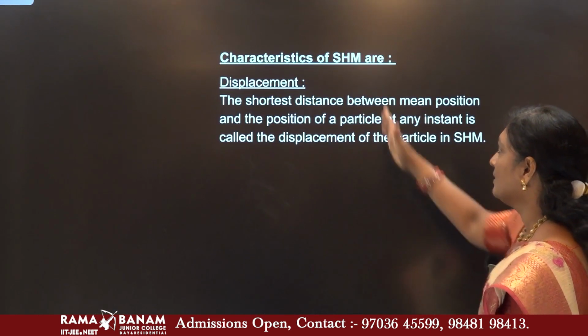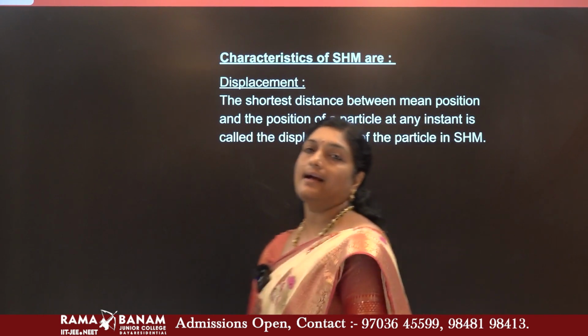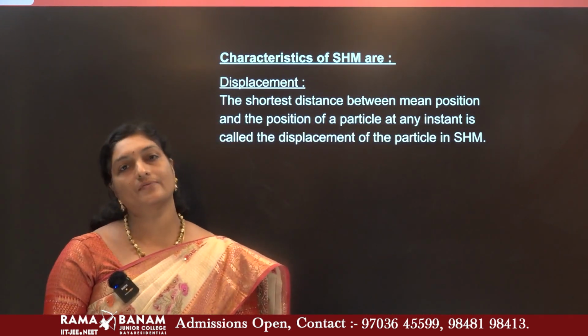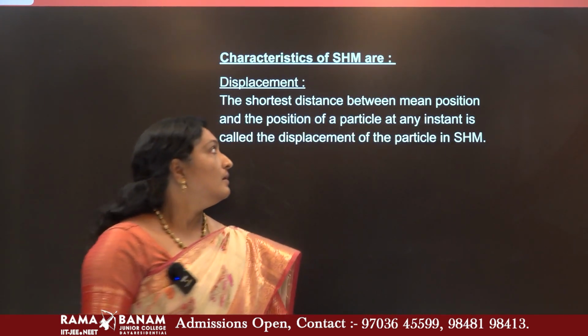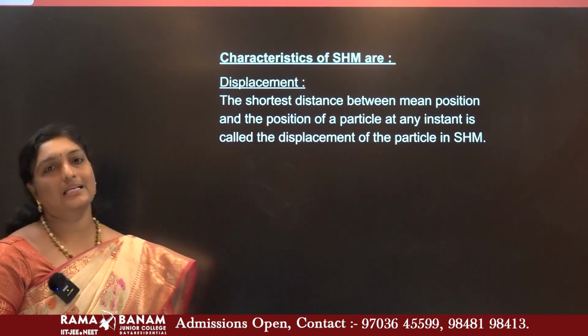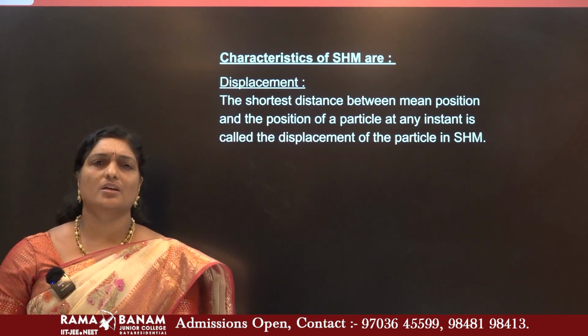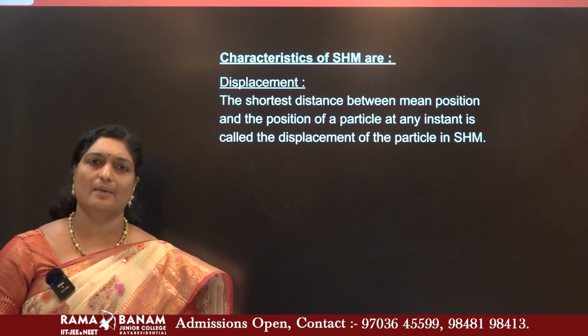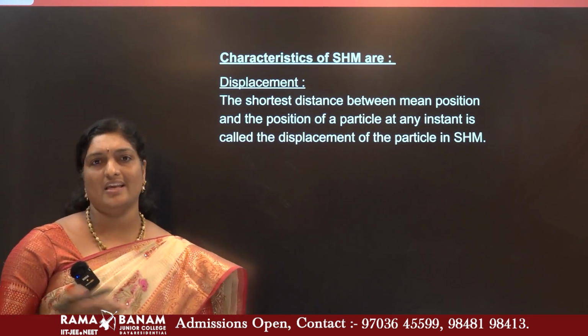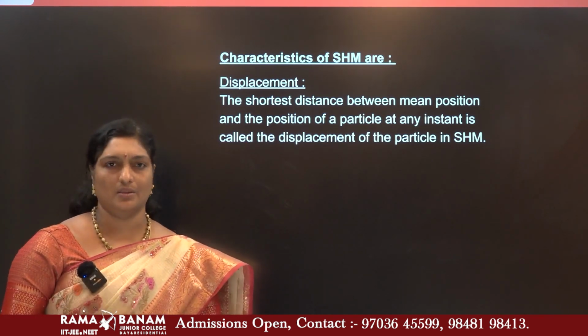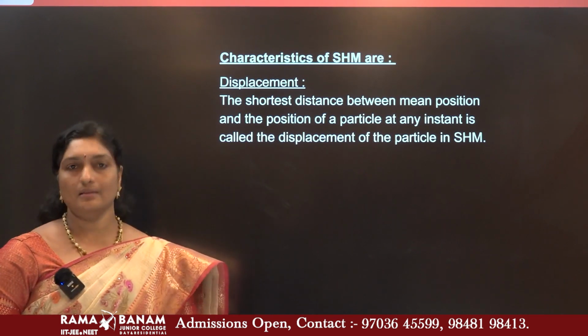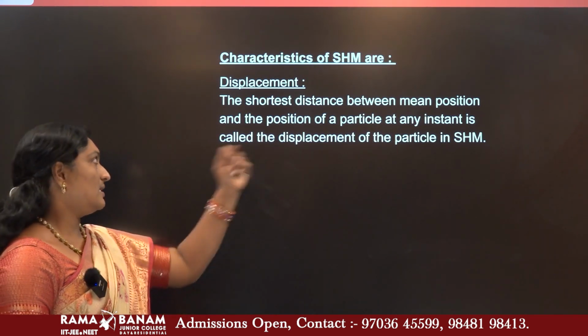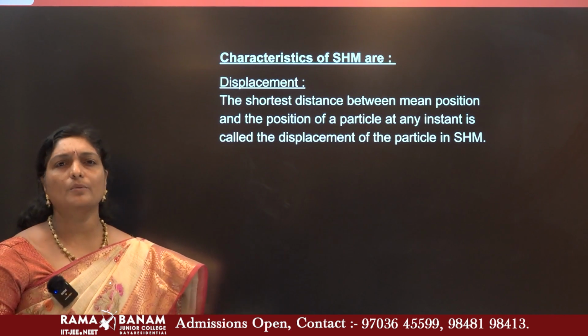So, now let us look in detail at the characteristics of simple harmonic motion. First of all, displacement. In motion in a straight line and all kinematics, you came across displacement, velocity, acceleration, time period, many more things. Here also we are discussing the same thing, that is displacement. What do you mean by displacement?